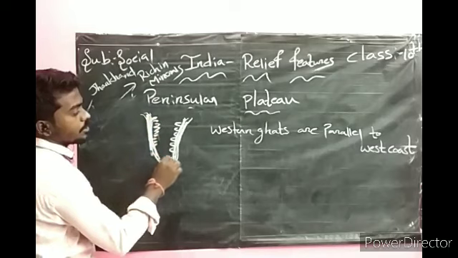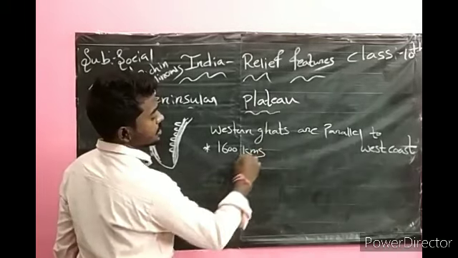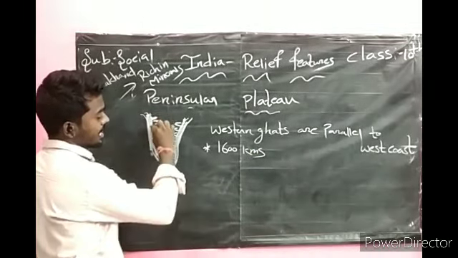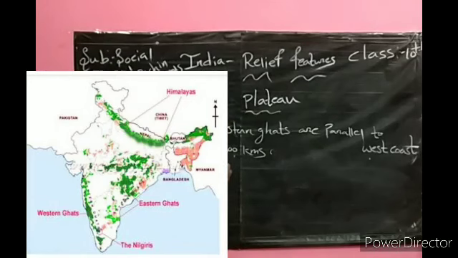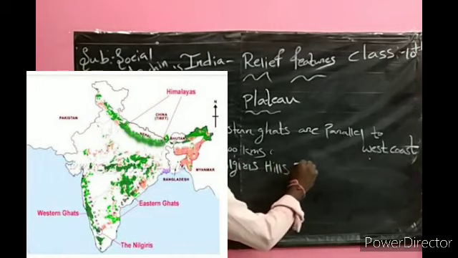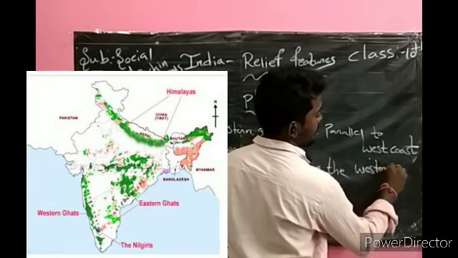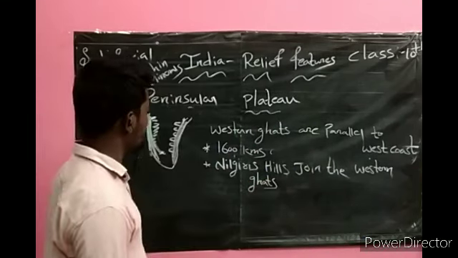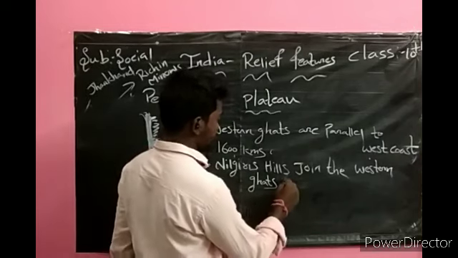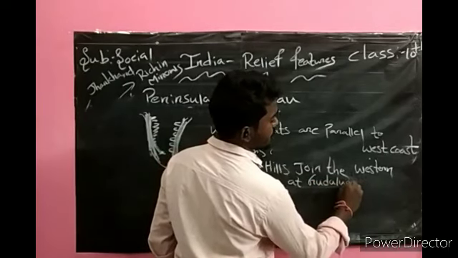Western Ghats extend up to almost 1600 kilometers, and the Nilagiri hills join the Western Ghats at Gudalur.